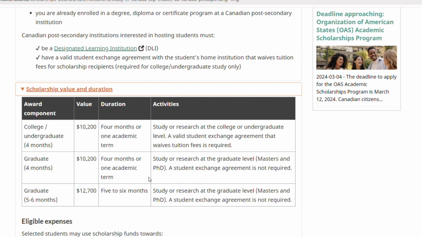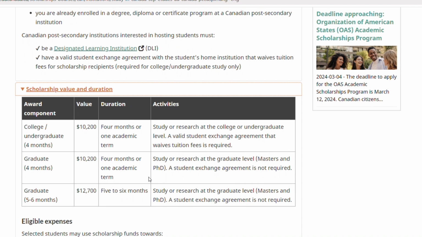Once you're here, you'll see the eligibility criteria, the application process breakdown is right there. How much you can get and for what duration, it's right there. You see eligible expenses. So you go ahead and read every piece of information to ensure that this is the scholarship that fits your needs, because sometimes it's partial, sometimes it's fully funded, sometimes it's not even for you.